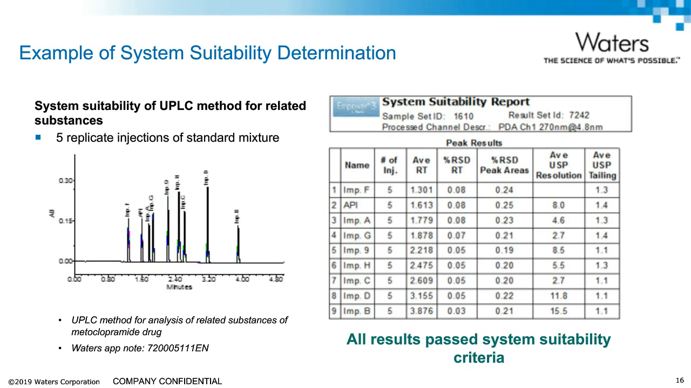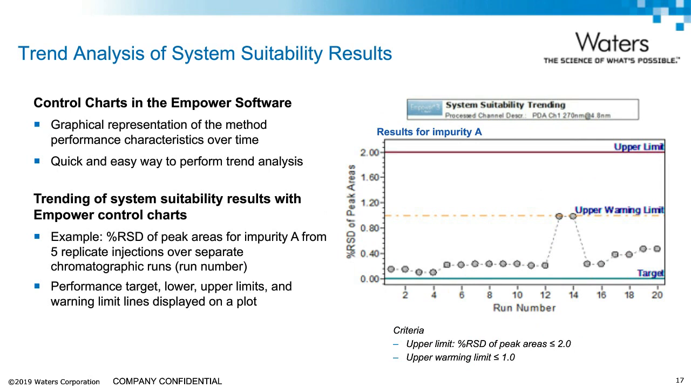If we want to implement this procedure in a QC lab, we would need to monitor these parameters over routine use to assure that the system suitability results continuously meet the predefined performance goals. We can perform system suitability trend analysis over time using Empower control charts.